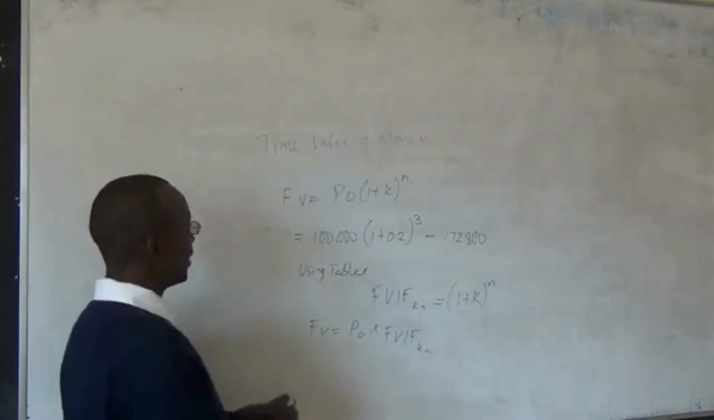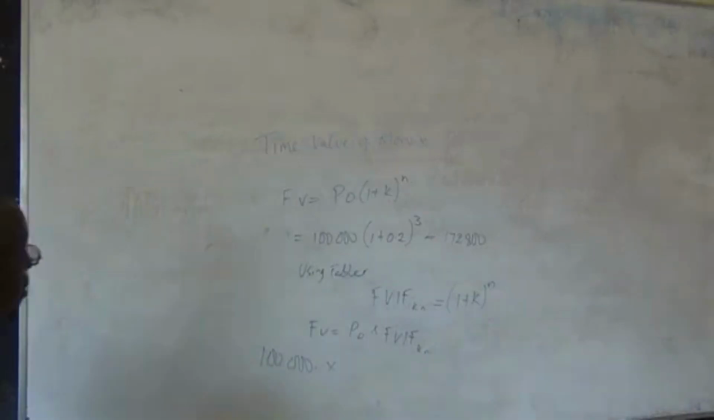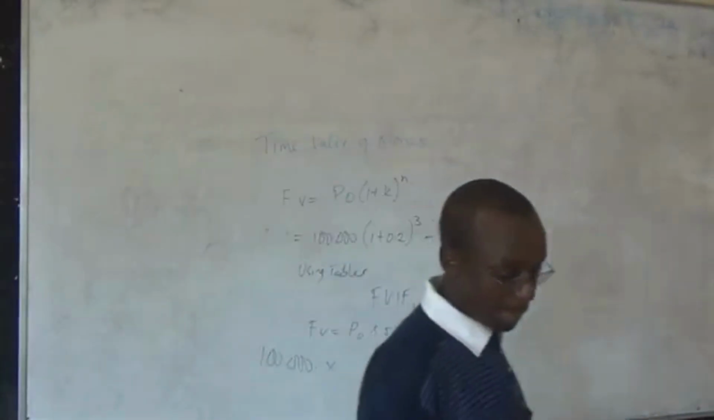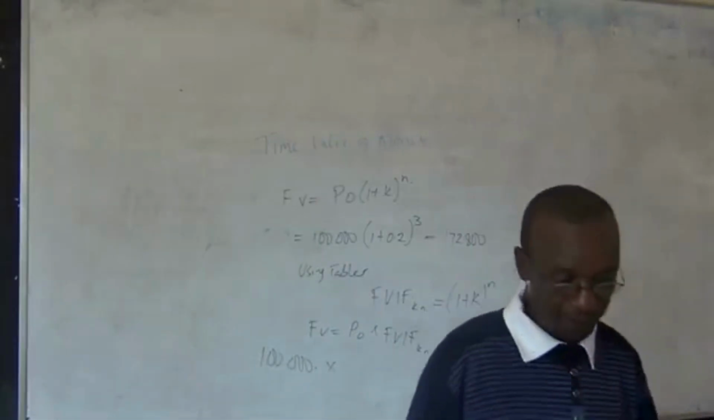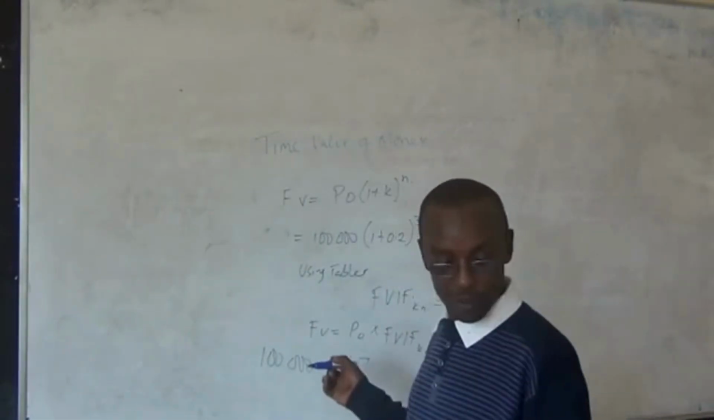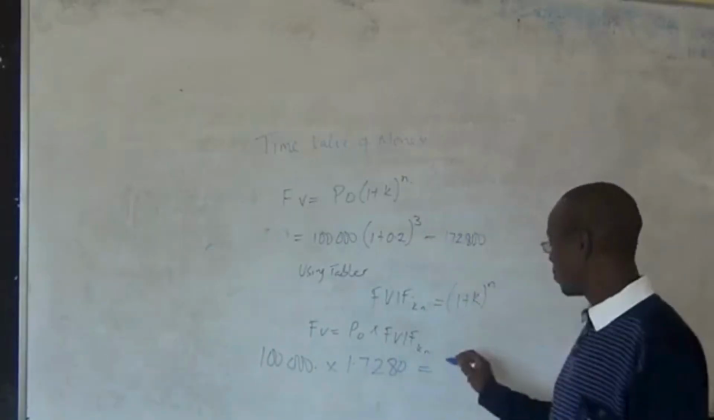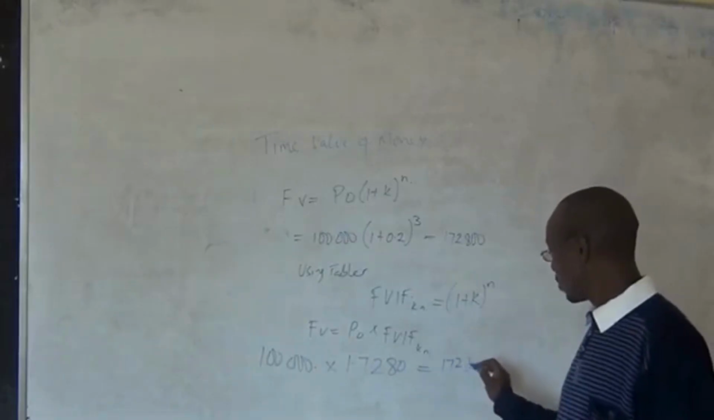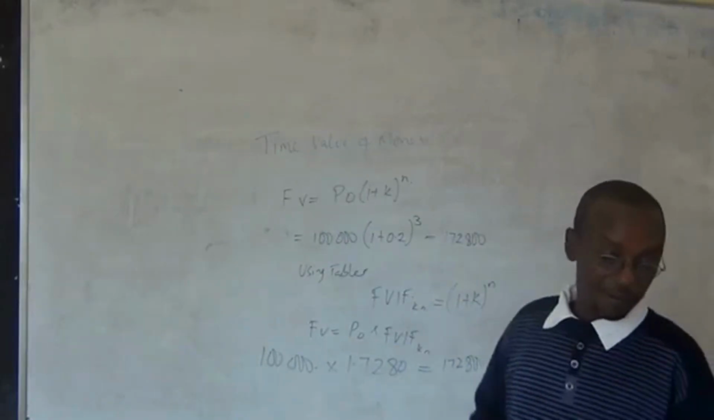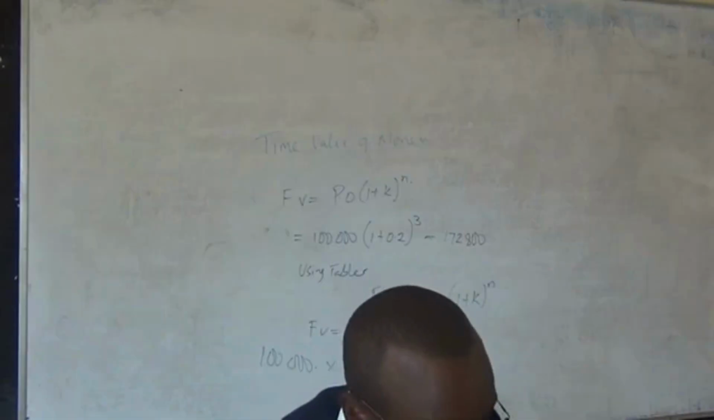Now let's look at our 100,000, this one, isn't it? So the future value factor of this is 1.728. So if you multiply, it will just bring you 172,800. But we've been looking at the future value of a single amount.